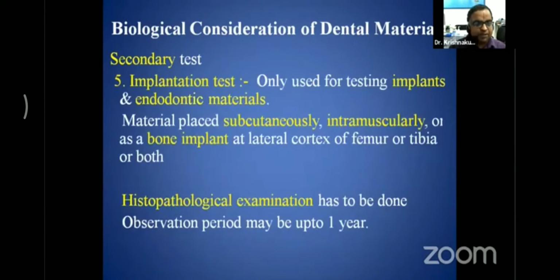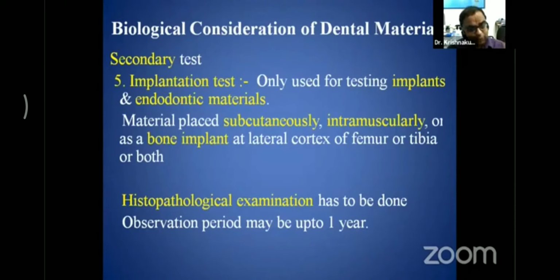test. The implantation test is also a type of secondary test, which is used only for testing implants and endodontic material, where the material is placed subcutaneously, intramuscularly, or as a bone implant at the lateral cortex of the femur or tibia, or it can be placed in both.